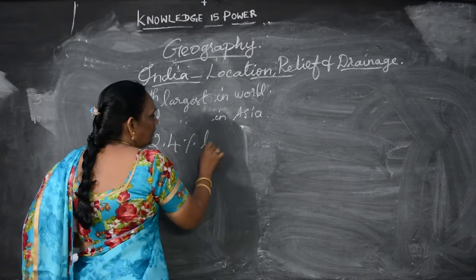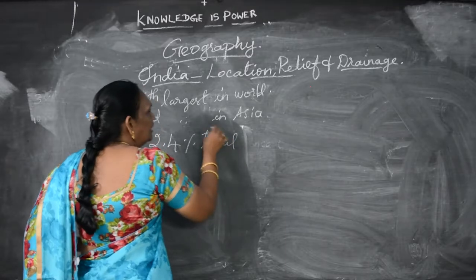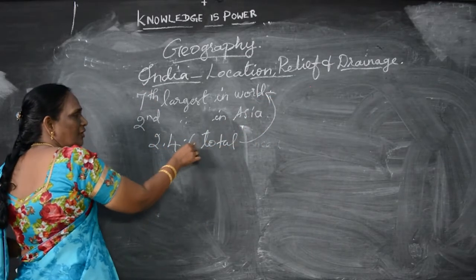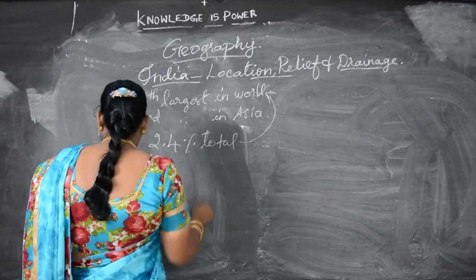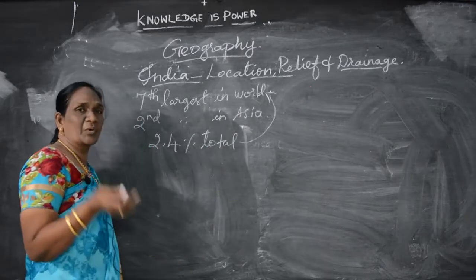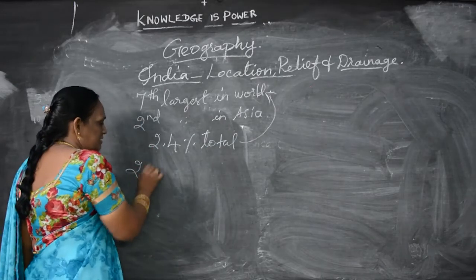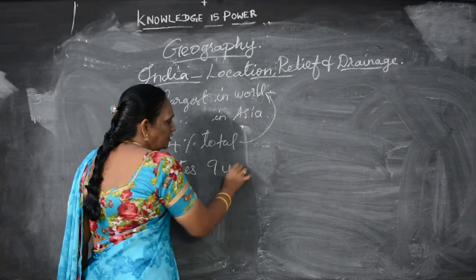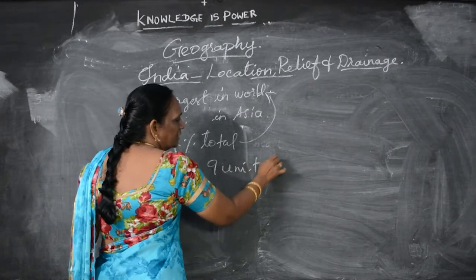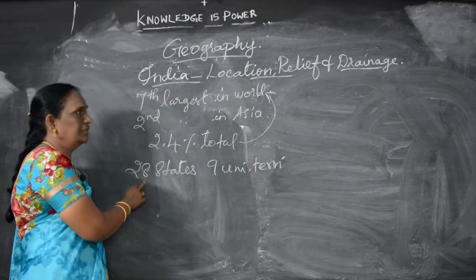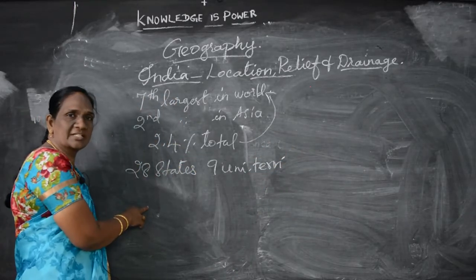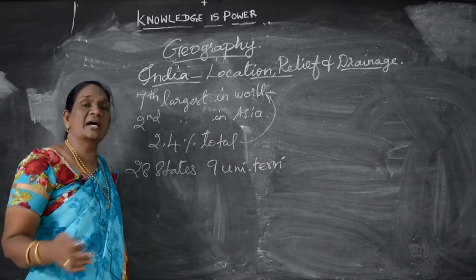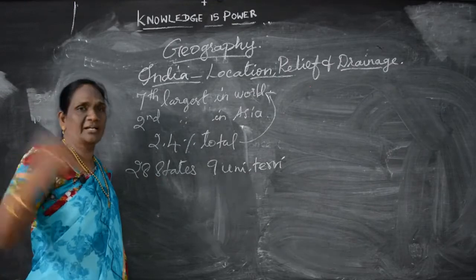We are proud to say that we have 2.4% of the total area among all the world area. We have 28 states and 9 union territories in India, and many of the states are larger than many countries of the world.